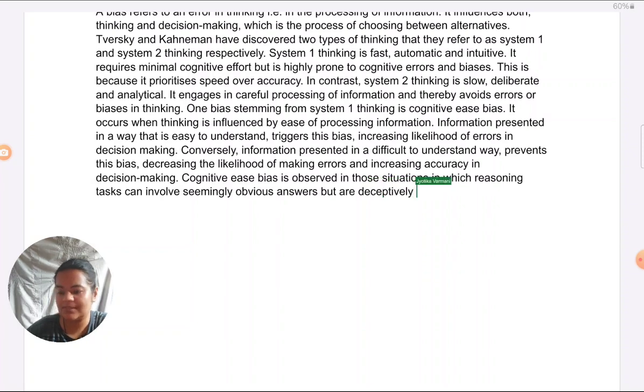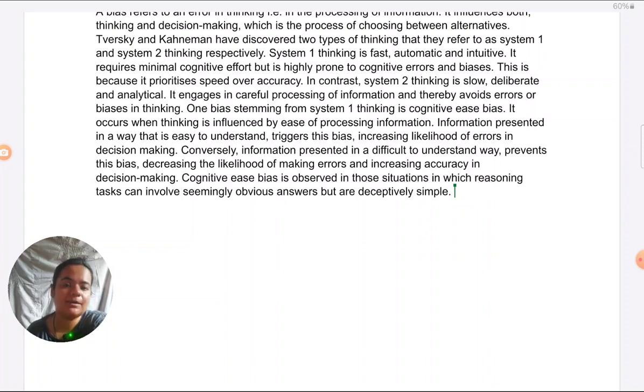Means I'm trying to say that answers might be easy to reach, but they require some thinking, as we had seen in the Alter and Oppenheimer study. Here I don't have to say in the context of the study, I have to say generally. So without referring to the study as of now, I'm just explaining in general what is happening when this bias is triggered. So this is triggered when the answer seems obvious, but it's actually deceptive, requires deeper processing.